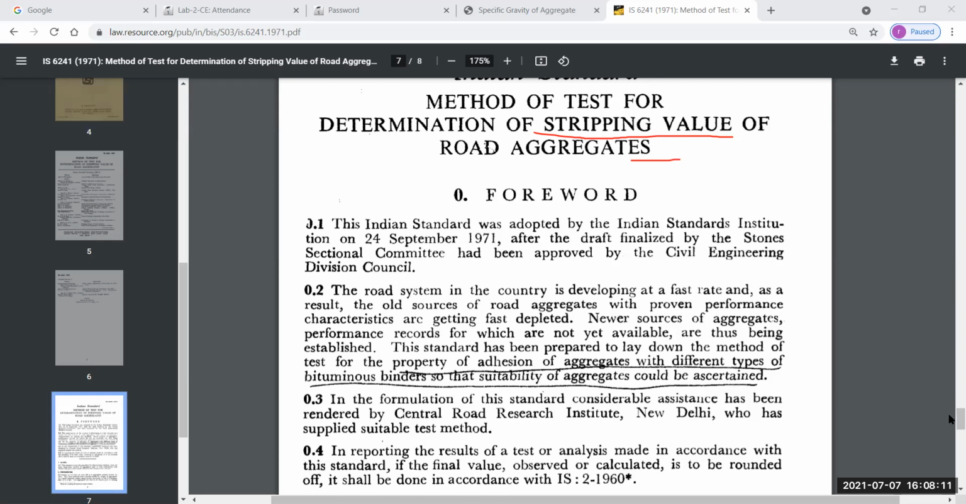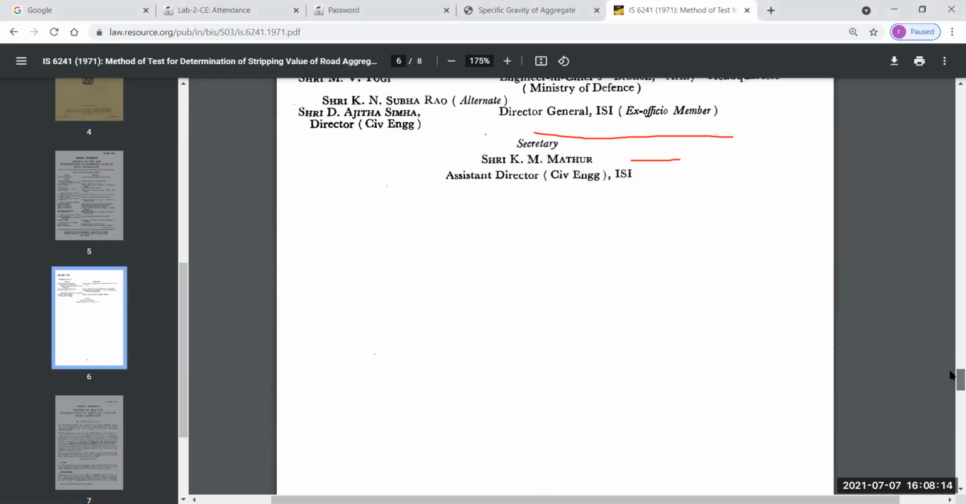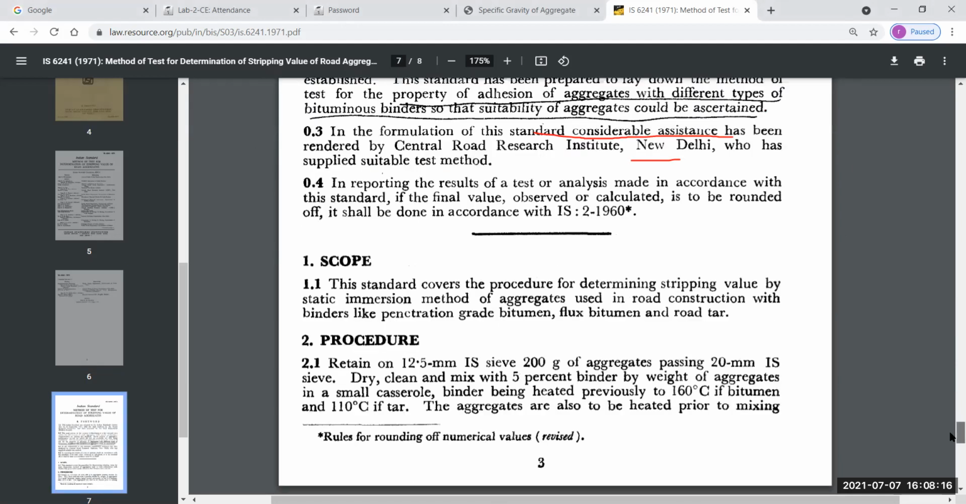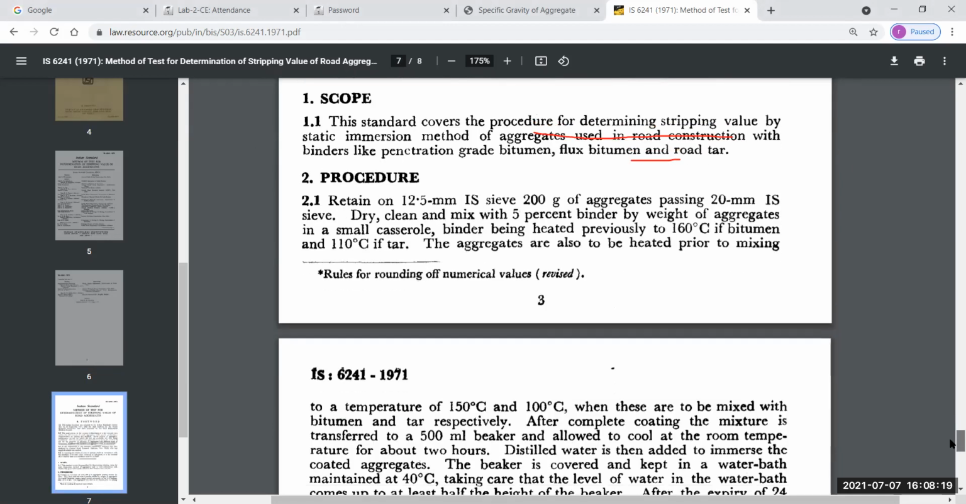So just remember, start from here. The scope of this test is: this standard covers the procedure for determining stripping value by static immersion method of aggregate used in road construction with binders like penetration grade bitumen, flux bitumen, and road tar. So what is the procedure?